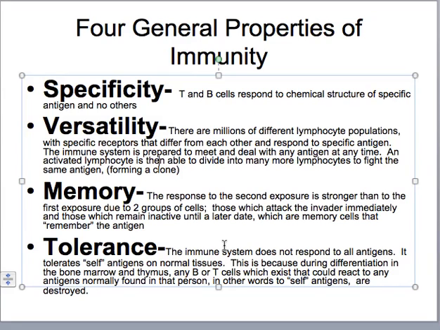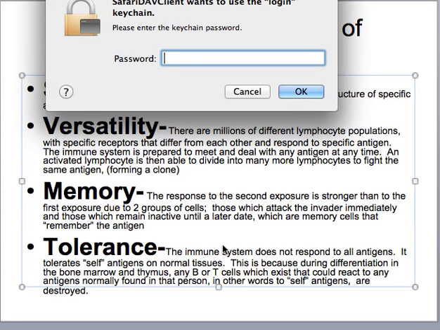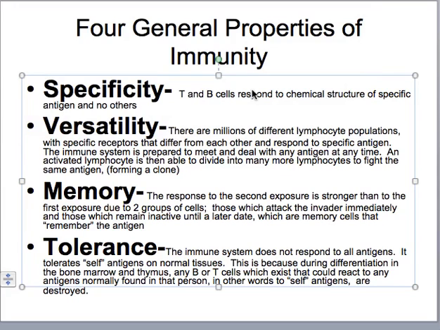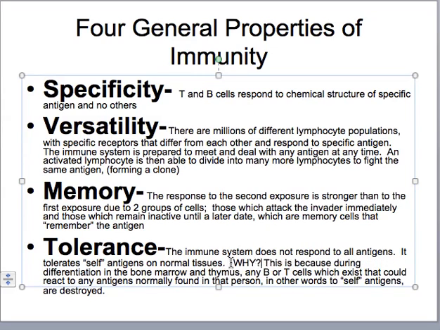And then we have tolerance. Tolerance states this, that the immune system will not respond to all antigens. For example, it will tolerate self-antigens, the antigens that it has on its own, the body's own cells and tissues. That means it will not make antibodies against them. And why does this happen? This happens because, and let me just write down why.